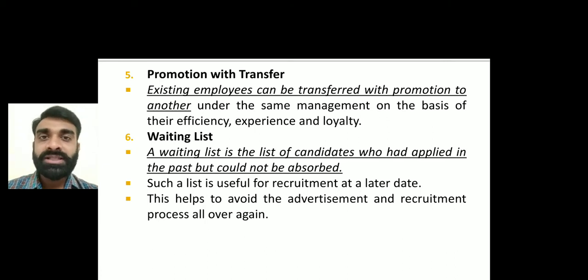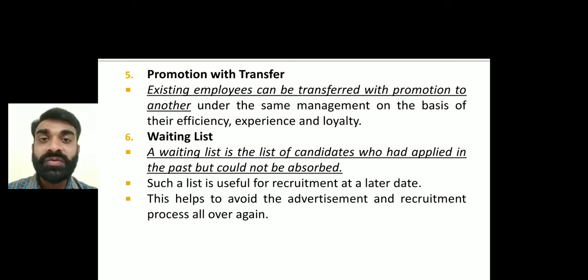right? So other applicants will be considered for the waiting list, right? So in future, if there is a requirement, then they will be called from that list. That is why they are considered the waiting list. This question, that is waiting list, has been asked in the 2 mark questions many times, right?